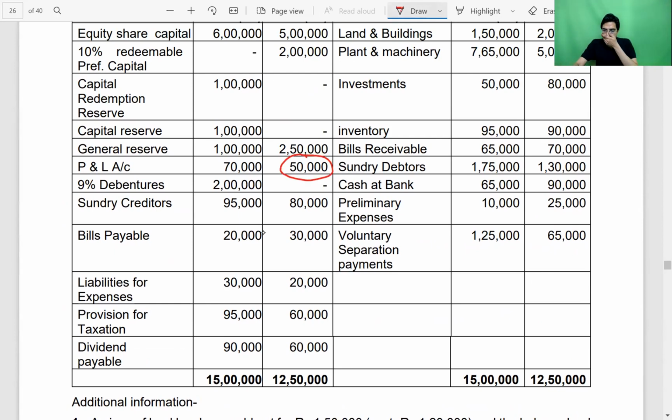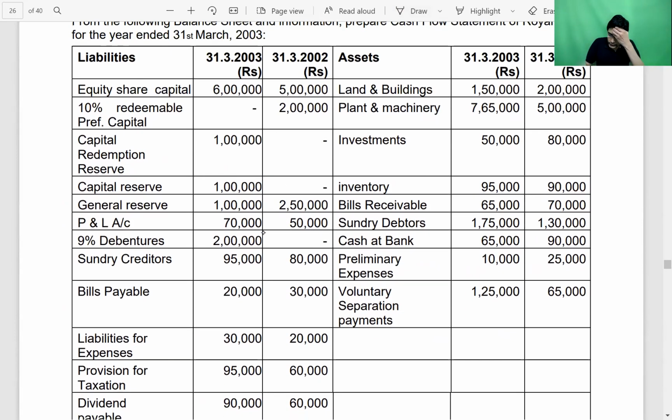What we used to do, 70. So they used to give us the closing balance of P&L account, 70. This 70,000 is after transfer to reserve. So we used to add back because profit before tax is profit before reserves.